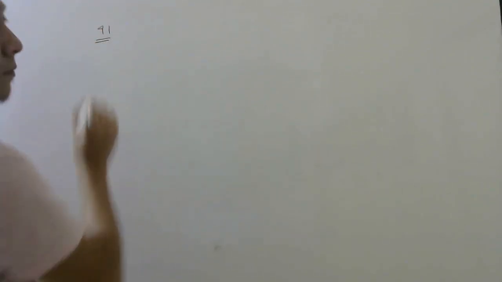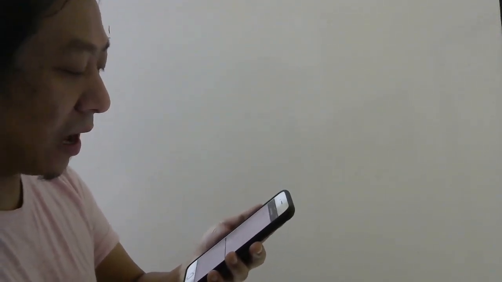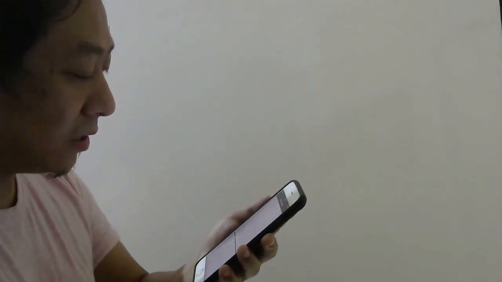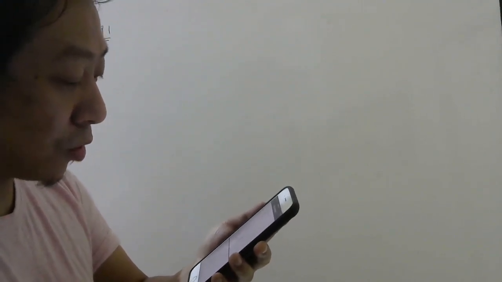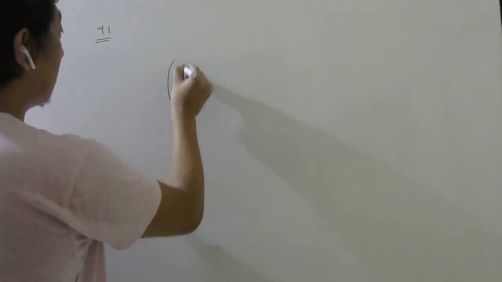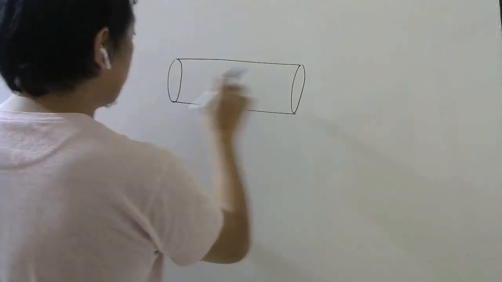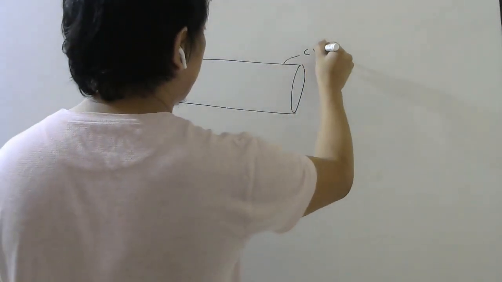See question number 41. What should be the value of refractive index of a glass rod placed in air so that the light entering through the flat surface of the rod does not cross the curved surface of the rod? So there is a cylindrical rod like this. These are the flat surfaces and this is the curved surface. This is your curved surface.